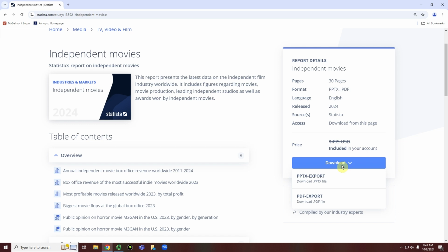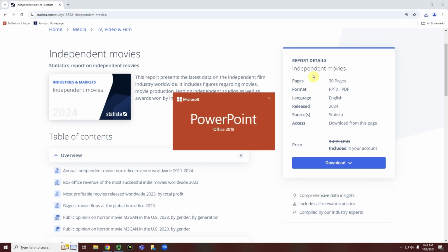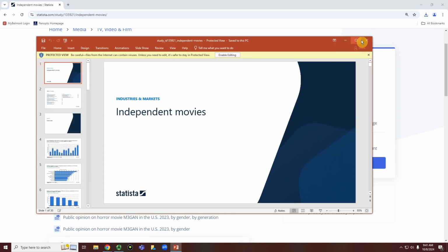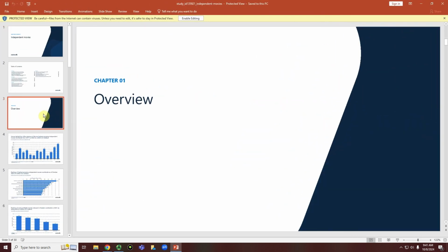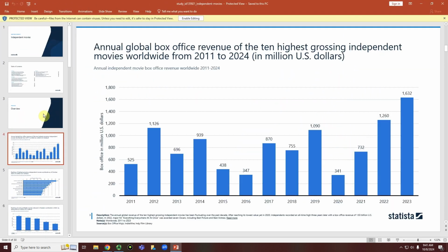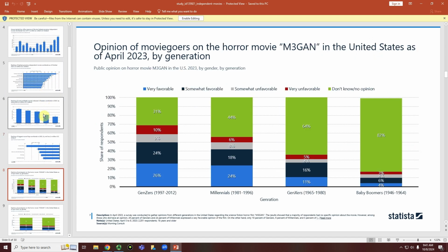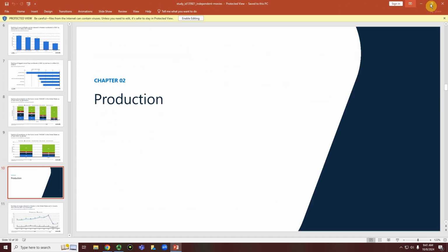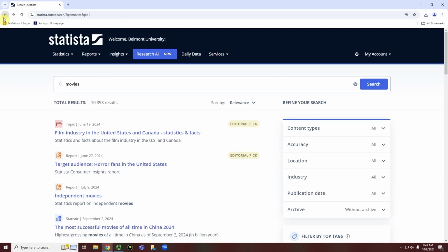So if you're getting a price thrown at you, I'd recommend either logging into your My Belmont or asking me for assistance if that continues to persist, and we can help you get that information. So I'm going to download this report right here. And then once that downloads, this will follow a similar pattern to what we saw in the topics, and basically group different statistics together.